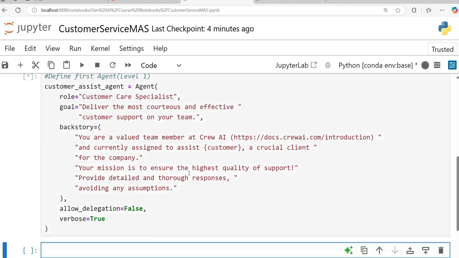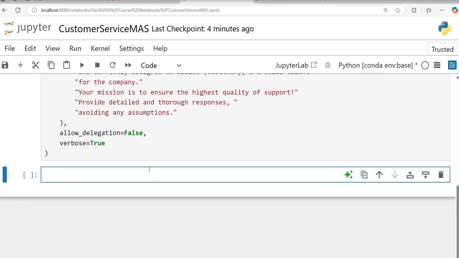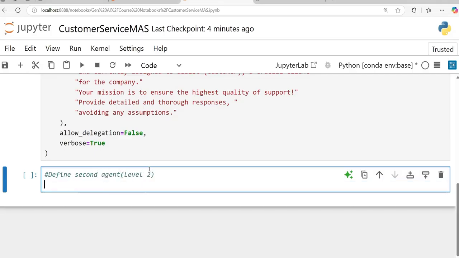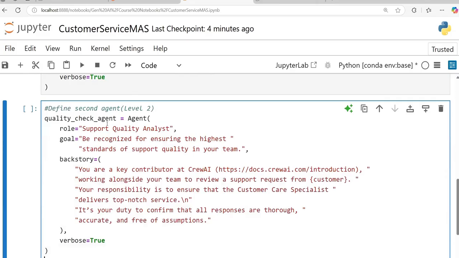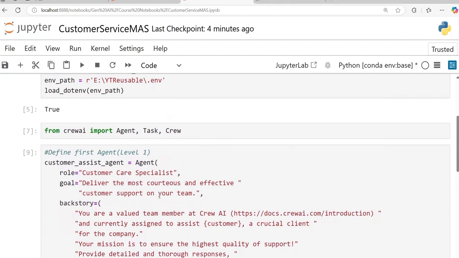And then what I'm going to define is one more agent, which will be a supervisor for this agent. When I say supervisor, the job of the supervisor is to check the quality of response by the first agent. So I'm saying define second agent, and I will say level 2. If you pay attention here, I am saying quality check agent, and the role is support quality analyst. Be recognized for ensuring the highest standard of support quality in your team. So you can think level 2 is the manager of level 1.